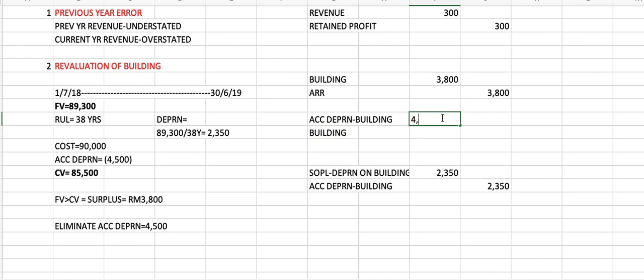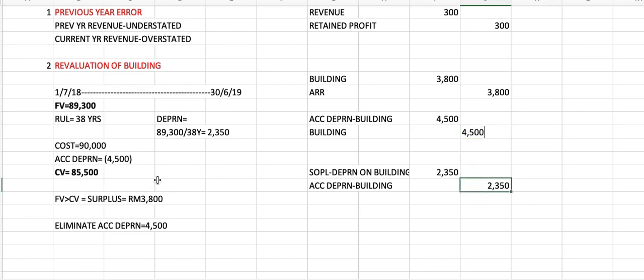Okay, remember whenever you revalue your asset, there are two things you have to do. First, you recognize the surplus or the deficit. The second one is to eliminate accumulated depreciation. Except for land lah. Kalau land tak ada, dia cuma recognize surplus or deficit because land is not depreciated. Okay, so alright, so we get that.